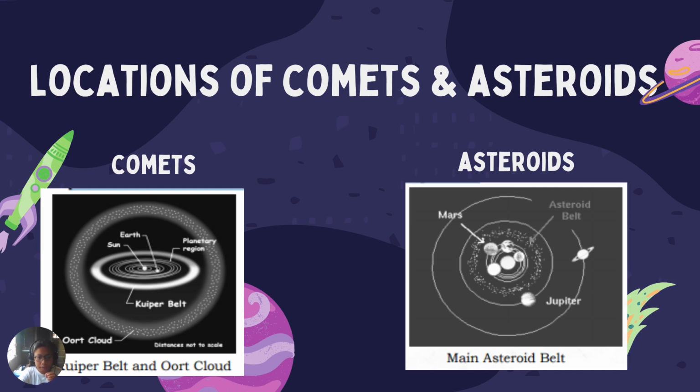This one is the Oort cloud. It is beyond our solar system. So, this one is the solar system. And then, the layer outside the solar system is known as the Oort cloud. And then, when you go here, this one is the Kuiper belt where comets known as the short period ones originate.